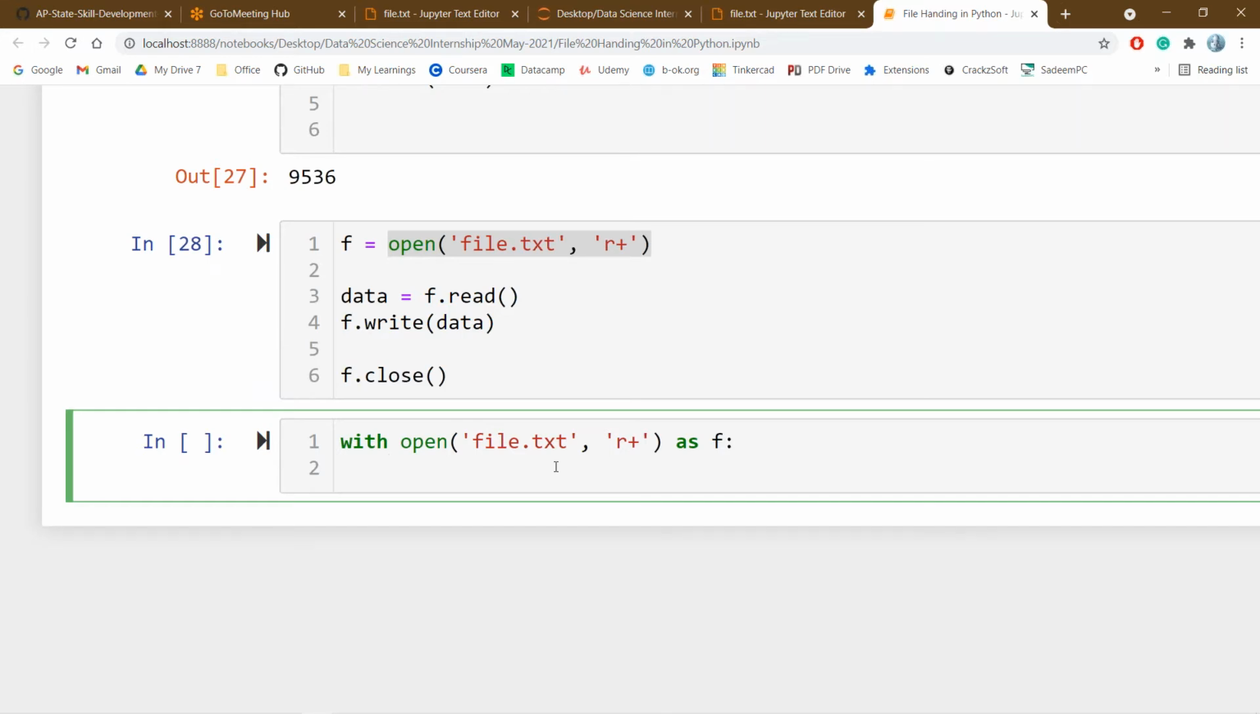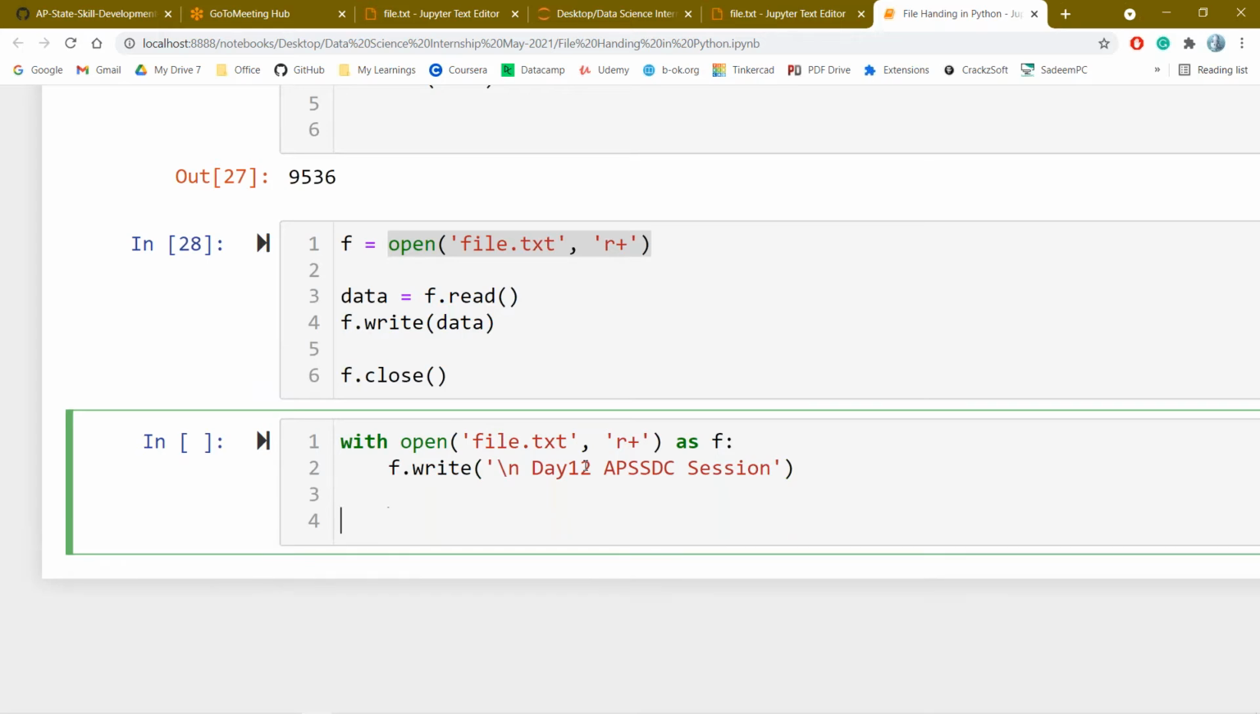file automatically closes. For example, if I open this file and do some operations like file.write, let us write "day 12 APSSDC session\n". I no need to close here. Automatically the file will be closed. If I come out of the indentation, automatically the file will be closed.